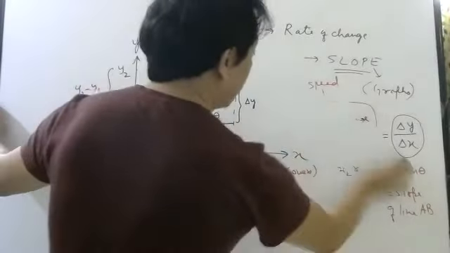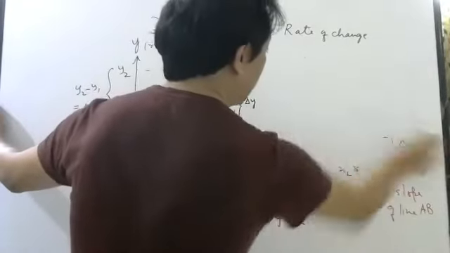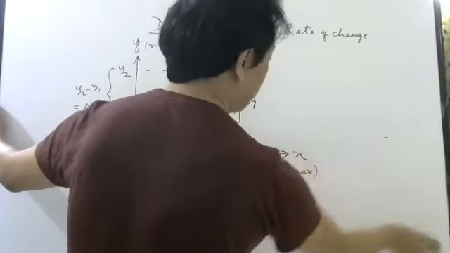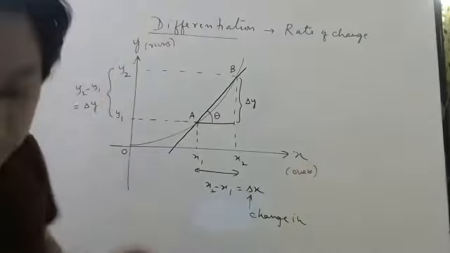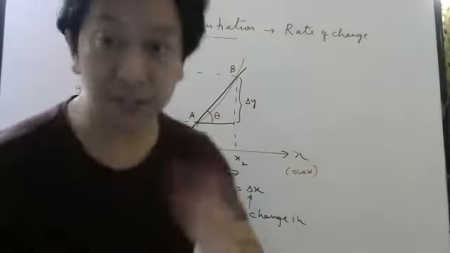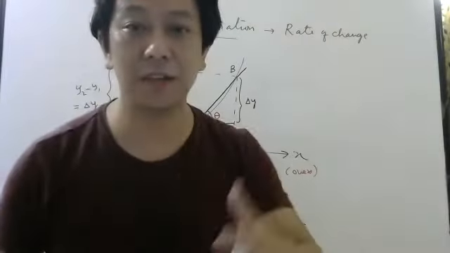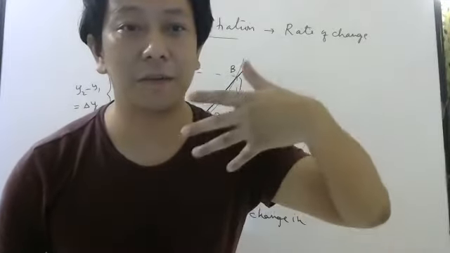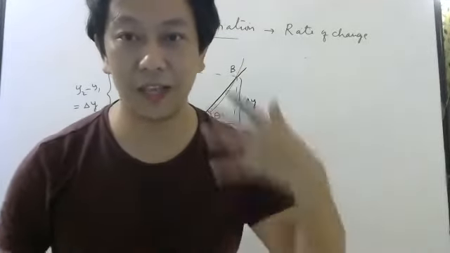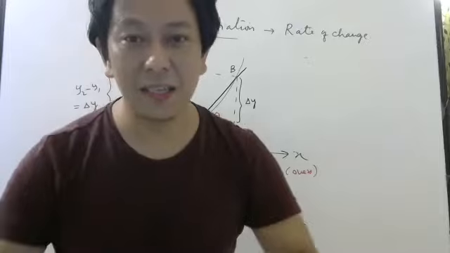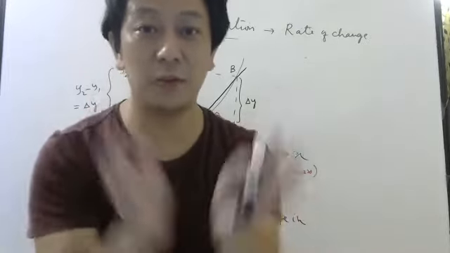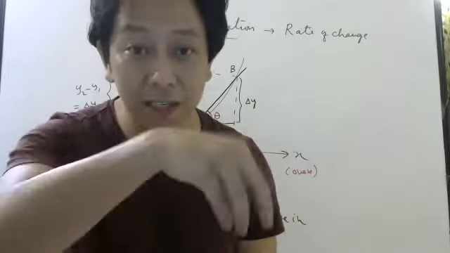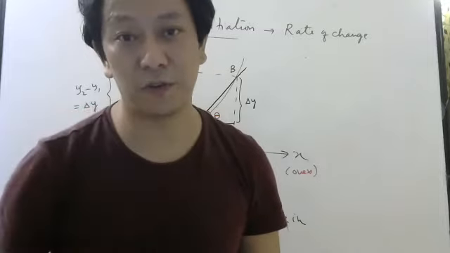Now, suppose you are not interested to know average rate of change. Here we are calculating average rate of change. It's like saying I am asking for average marks in the class. So when I say average marks in the class, it tells me how the class is performing, but it doesn't tell me individually how the students are performing.